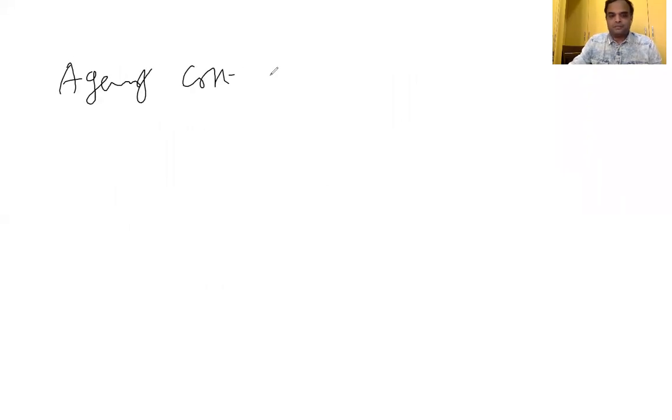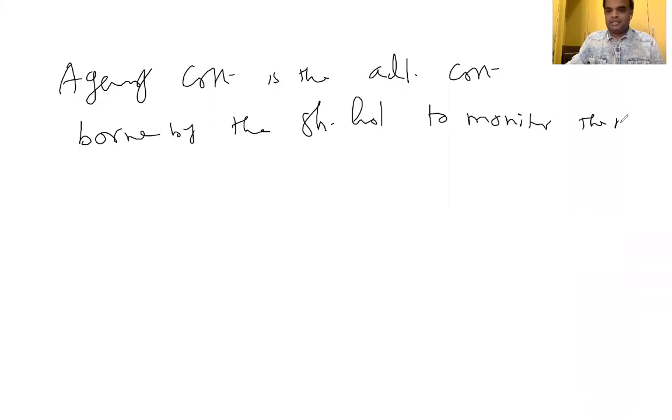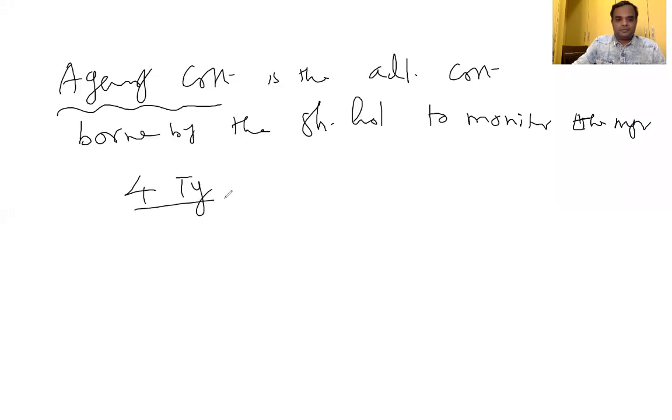Agency cost is the additional cost borne by the shareholders to monitor the managers. To monitor the manager, we have to incur additional costs. That cost is called agency cost. It may be of 4 types. One is by way of monitoring.